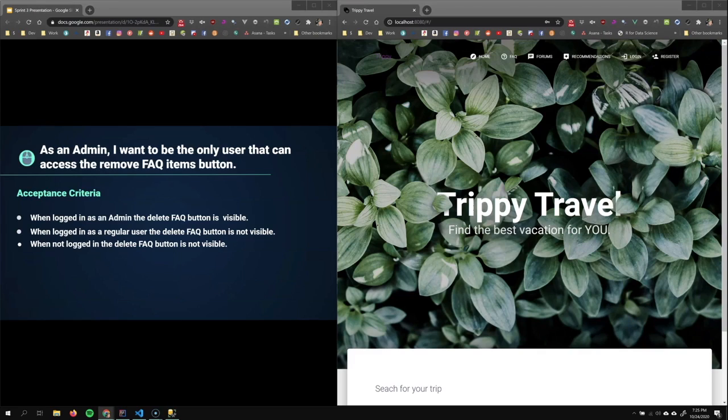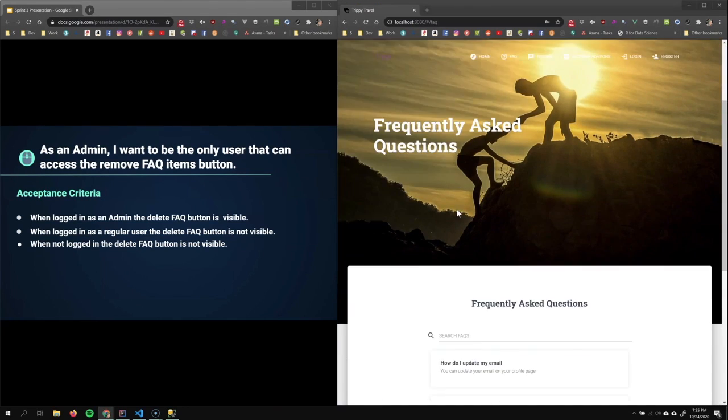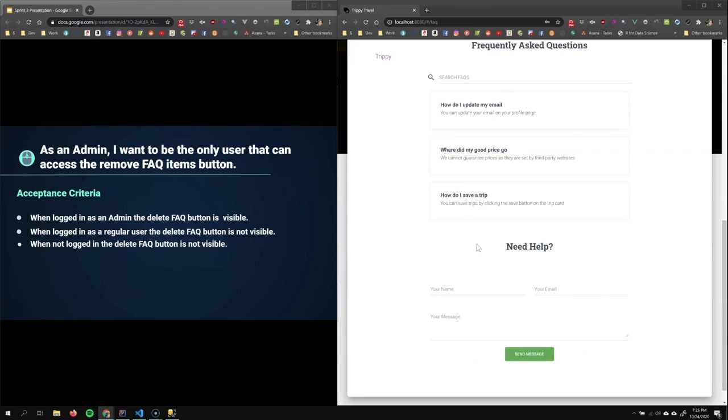As an admin, I want to be the only user that can access the Remove FAQ Items button. When not logged in, the Delete FAQ button is not visible. Here we are not logged in. We will visit the FAQ page, scroll down, no delete button.